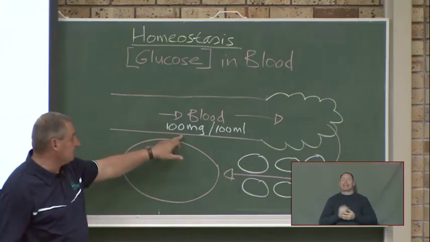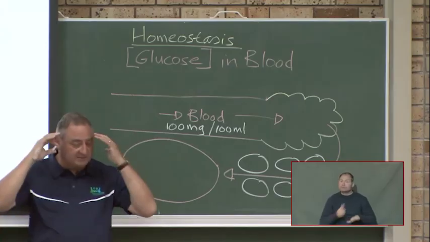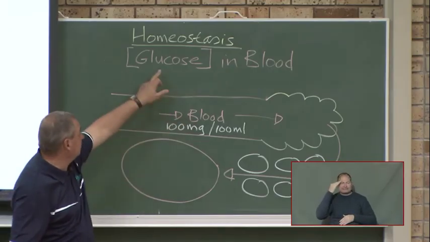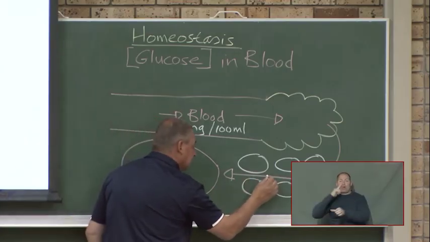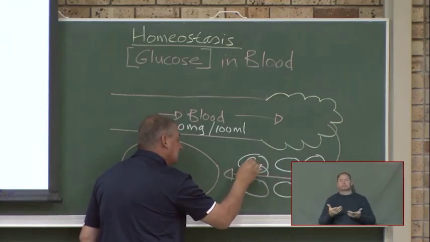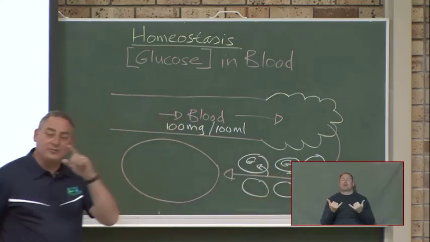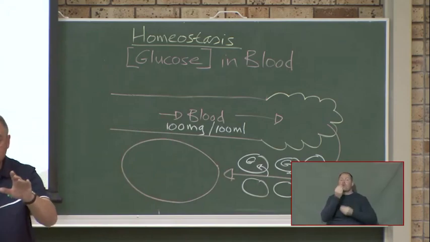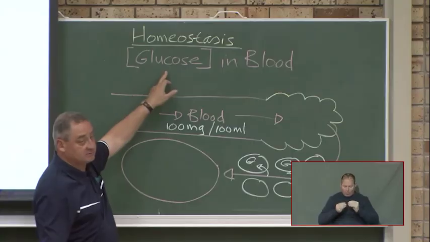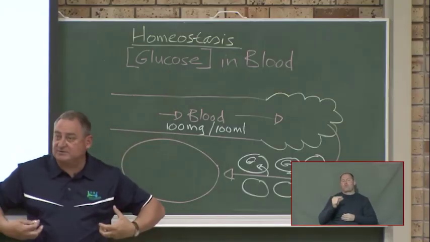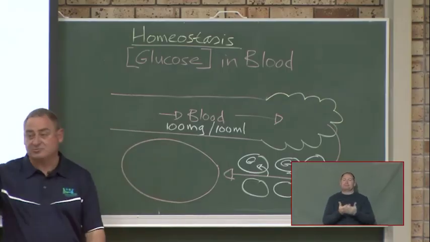If you have less than this, let's say you stay at 60, you're going to faint. You're not going to die, but your brain is not going to get enough glucose. Glucose is your petrol here in the blood, because all the cells of the body take glucose out of the blood, and they need glucose to produce energy. Where does the glucose come from? All the food we eat is eventually broken down to glucose. It is absorbed from the digestive system into the blood, and there it goes. If it's too little, you have trouble, you faint.